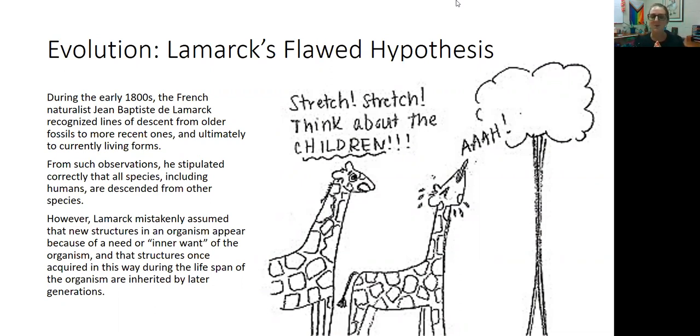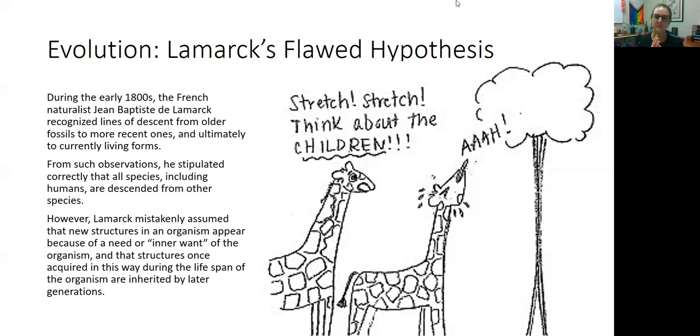Now, this is something that we just recently figured out, and we're still figuring out, in the last few hundred years. During the early 1800s, the French naturalist Jean-Baptiste de Lamarck recognized that lines of descent from older fossils to more recent ones, right, there seemed to be a pattern of fossils slowly changing their forms, the way they lived, where they lived, eventually becoming new species. But there was that slow progression over time of some sort of evolution.